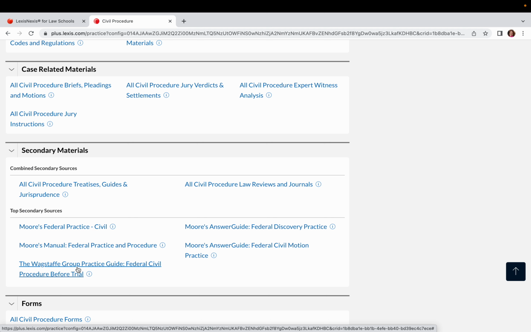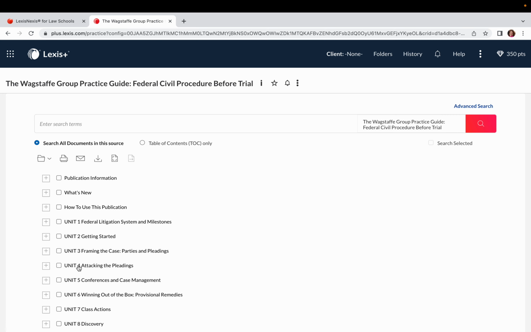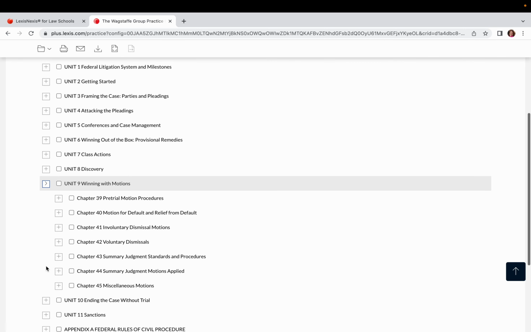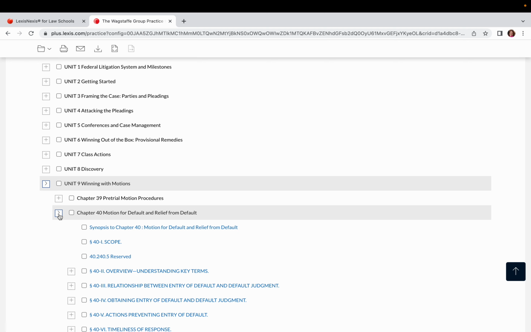Now, these are really effective because when I come on into this Wagstaff, you're going to start to see, just like we saw before for the municipalities when we searched dog bite, now I've got a lot more here and I can drill down by using these plus signs or of course run a search. I'm going to drill down and we're going to open up winning with motions. And then I'm going to take a look a little bit further into default motions for default.